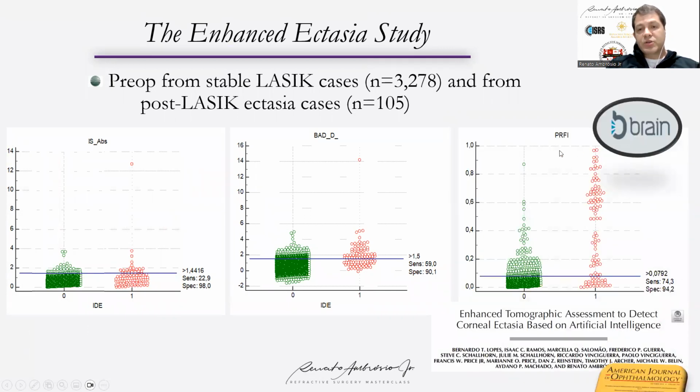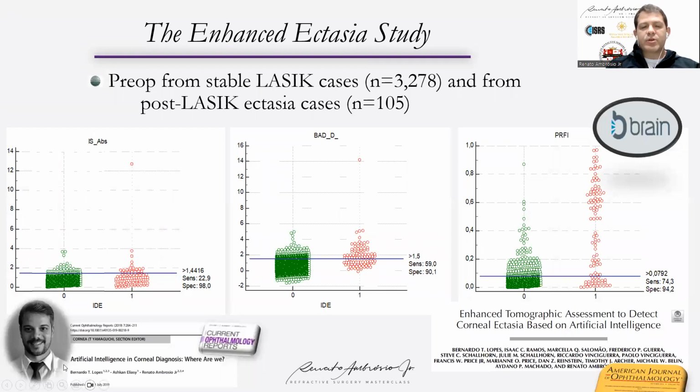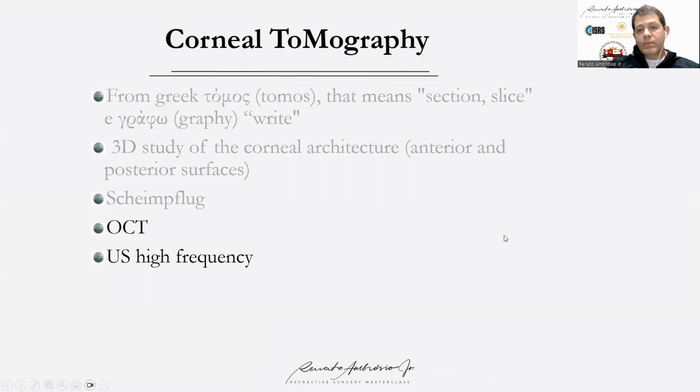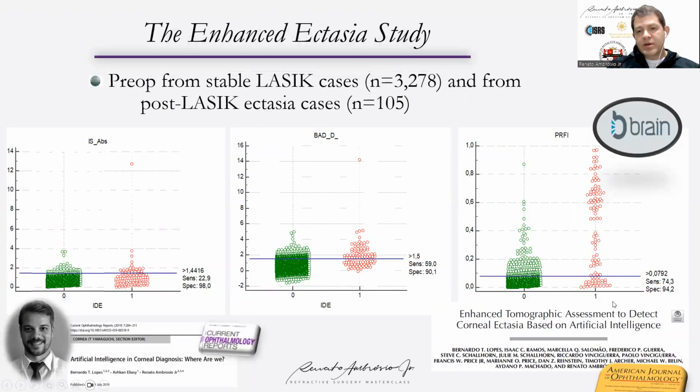Interestingly, artificial intelligence can do better. The Pentacam Random Forest, very nice work, a brilliant work by Bernardo Lopes, with whom I had the privilege to collaborate in his PhD thesis, demonstrated improvement with artificial intelligence. The Brazilian Artificial Intelligence Network started pretty much at this time, actually 10 years ago, and this was published in the AJO, the Enhanced Tomography Assessment based on artificial intelligence. So it's important that we understand that even though we improved, we have cases down here, and those cases down here demonstrate the need for more data.